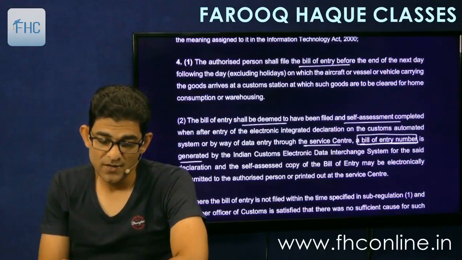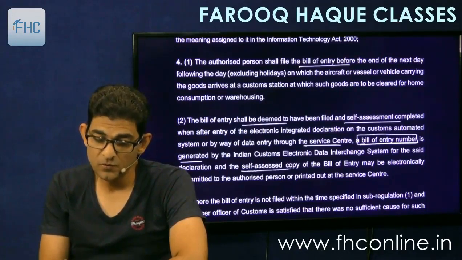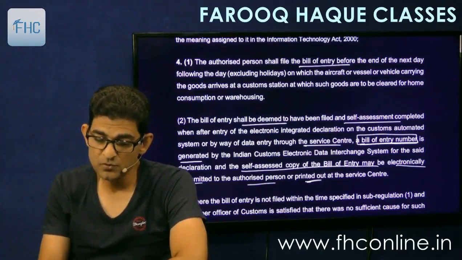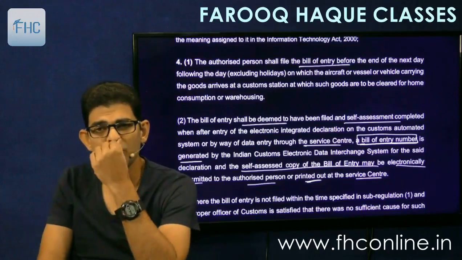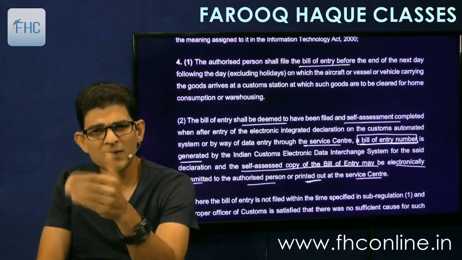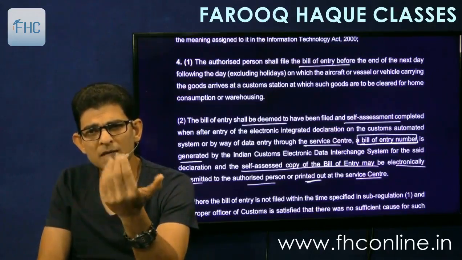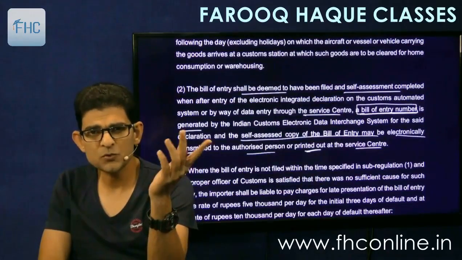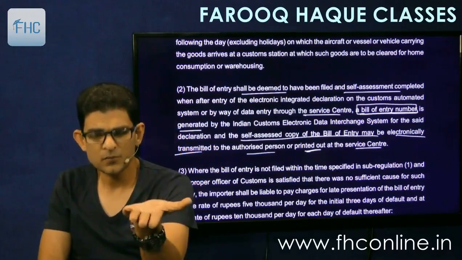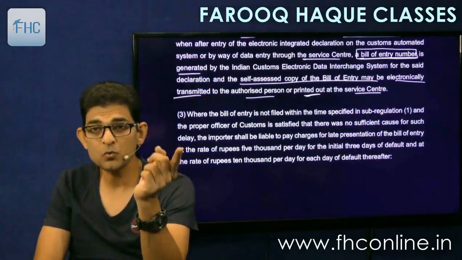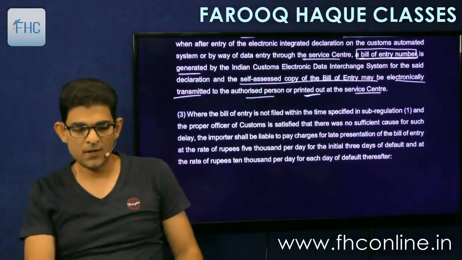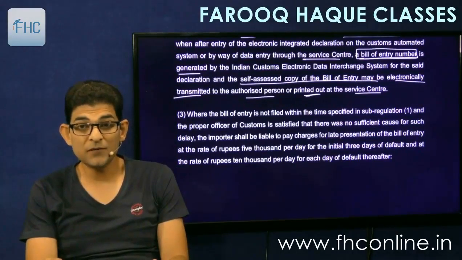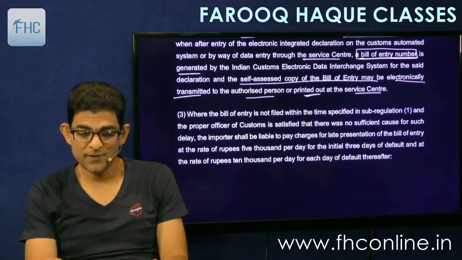For the said declaration, the self-assessed copy of the bill of entry may be electronically transmitted to the authorized person or printed out at the service center. So if you are filing through the service center, then you can take a printout of it or you can take an email of it, as the case may be. Electronically transmitted means through email, or a printout if you have gone to a service center. Then where the bill of entry is not filed, there is a late fee. So let's see what is the late fee.